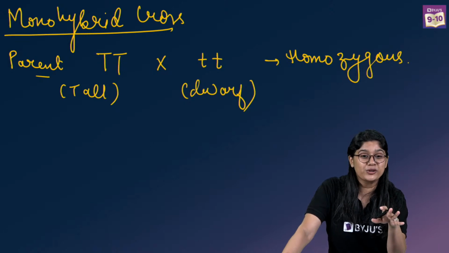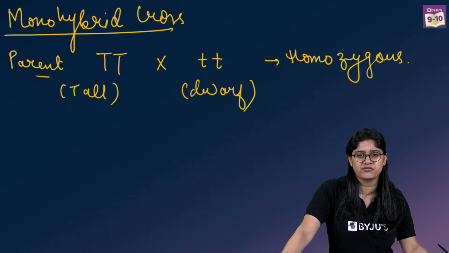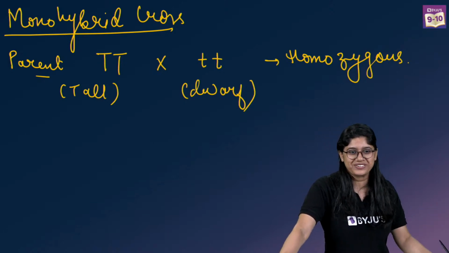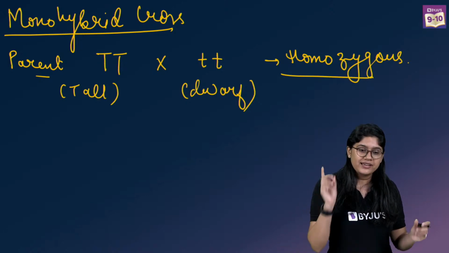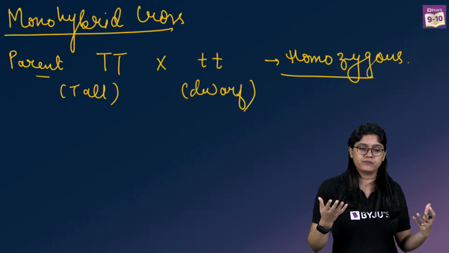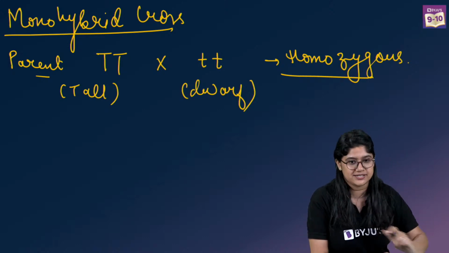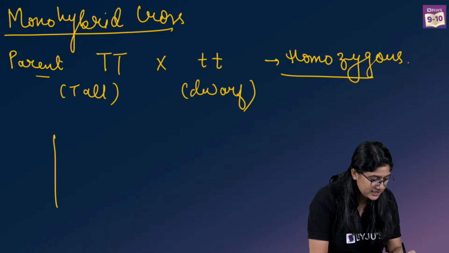I know that you want me to just move really very quickly, but there are so many of your friends who have some difficulty. So we'll just read it for the last time and then we'll move to the next law. Yes. These are homozygous because they have same allele. Capital T are same. Small t and small t are same. So these are homozygous. Once we do a cross of this, what will we see?